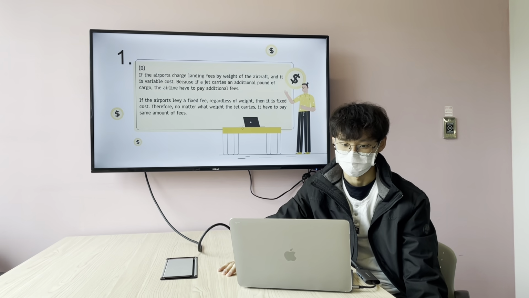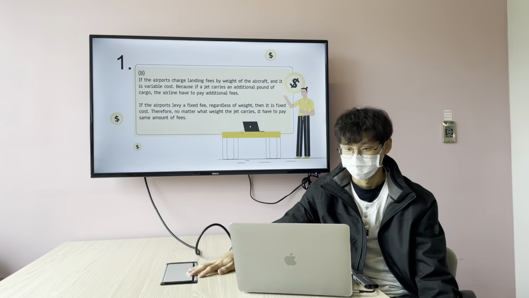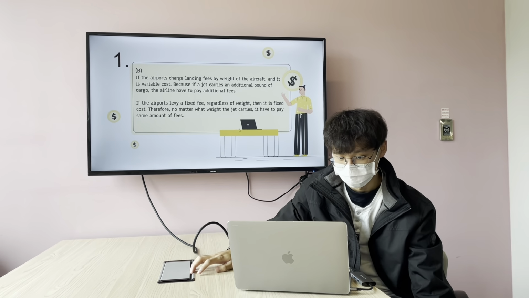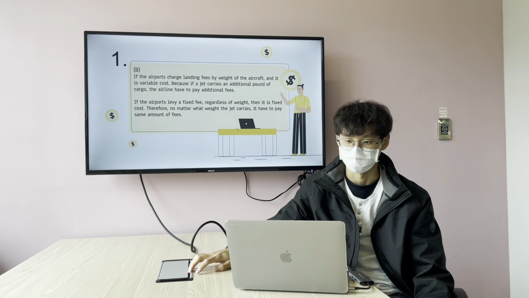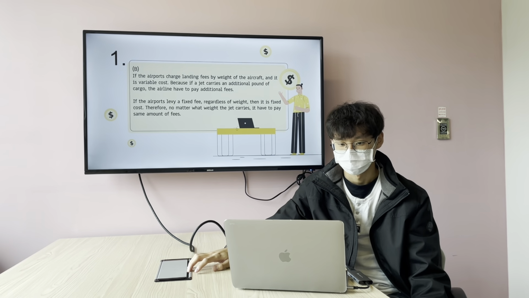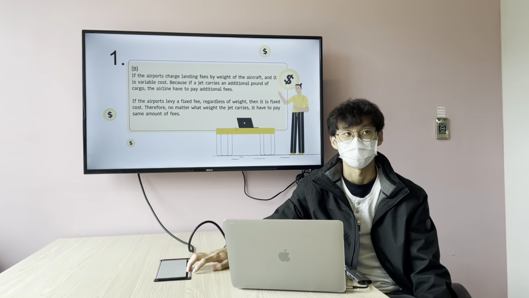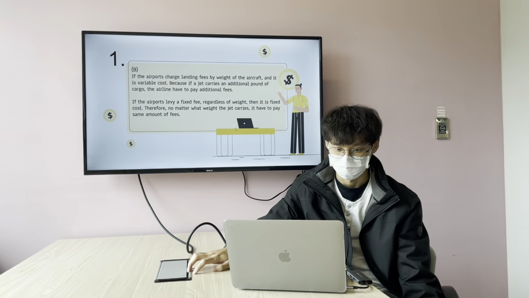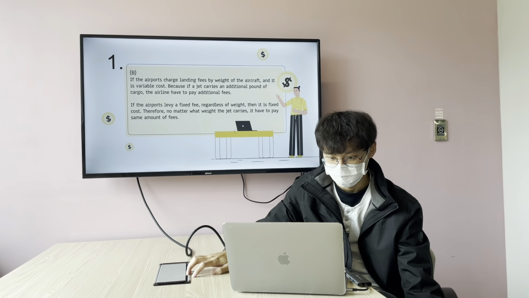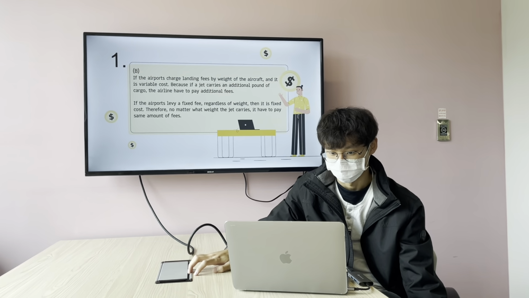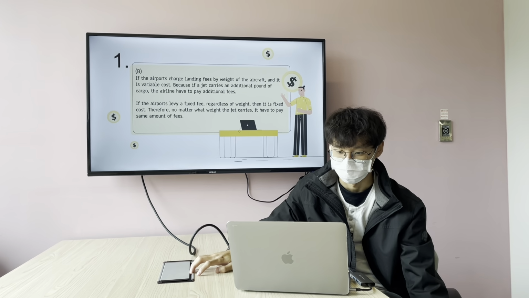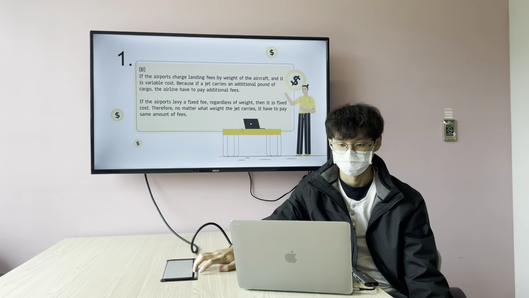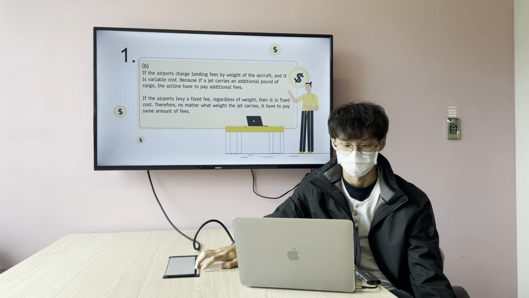If the airport charges landing fees by weight of the aircraft, it is variable cost, because if the jet carries additional pounds of cargo, the airline has to pay the additional fees. If the airport levies a fixed fee regardless of weight, it is fixed cost. Therefore, no matter what weight the jet carries, it has to pay the same amount of fees.